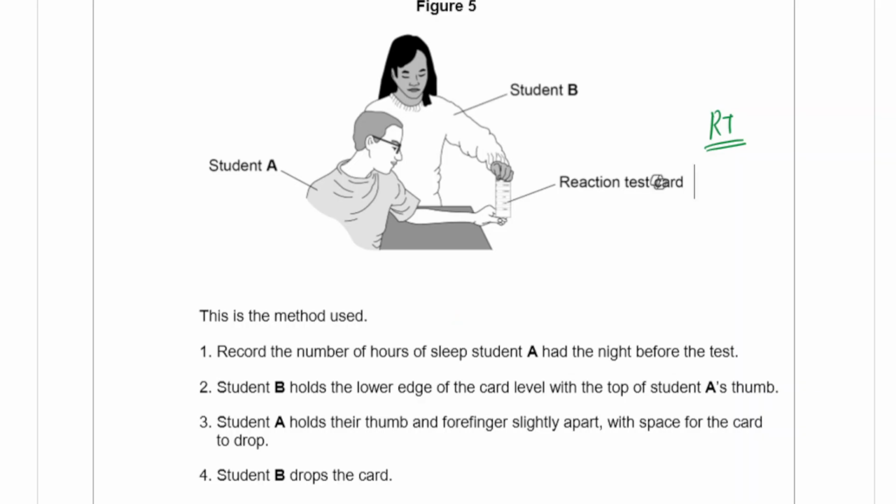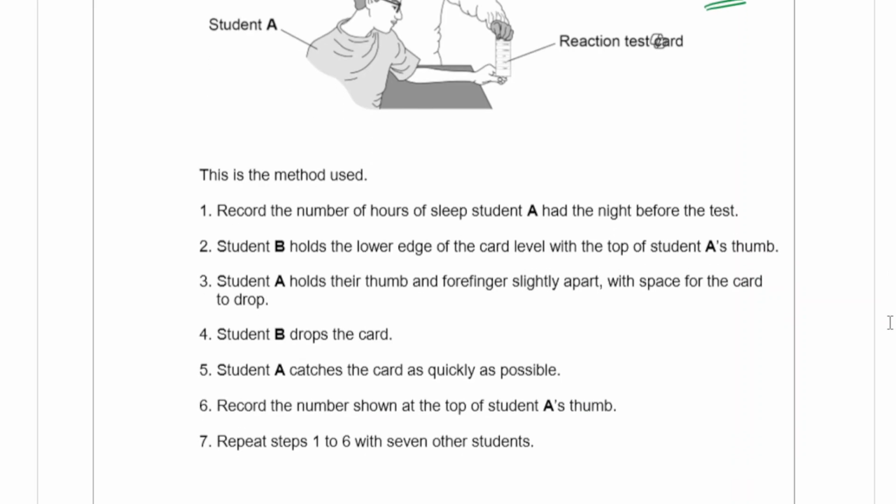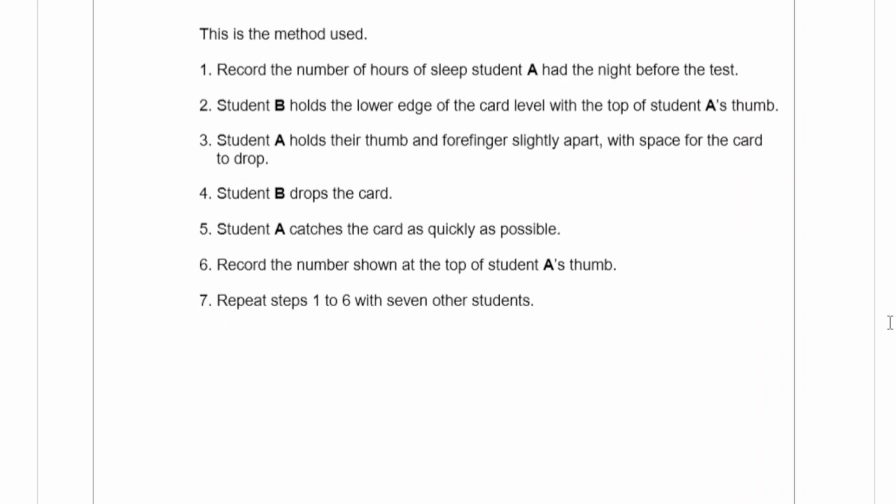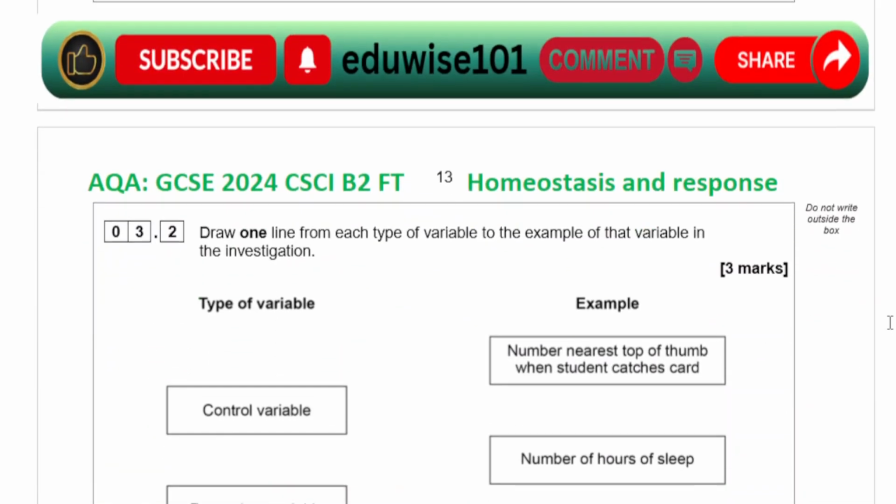This is the method used. Record the number of hours of sleep student A had the night before. Student B holds the lower edge of the card level with the top of student A's thumb. Student A holds their thumb and forefinger slightly apart, with space for the card to drop. Student B drops the card. Student A catches the card as quickly as possible. Record the number shown at the top of student A's thumb. Repeat steps 1 to 6 with 7 other students, okay?